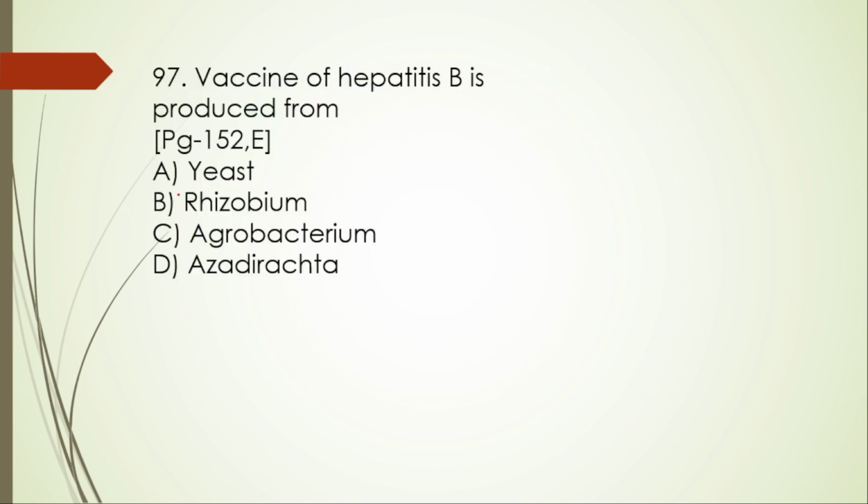Next, 97. Vaccine of hepatitis B is produced from A, yeast, Rhizobium, Agrobacterium, azadirachtin. So here the right option is option A, yeast, which is produced by Saccharomyces cerevisiae.